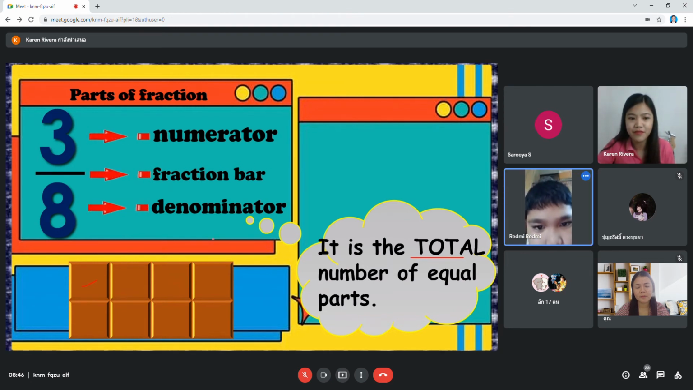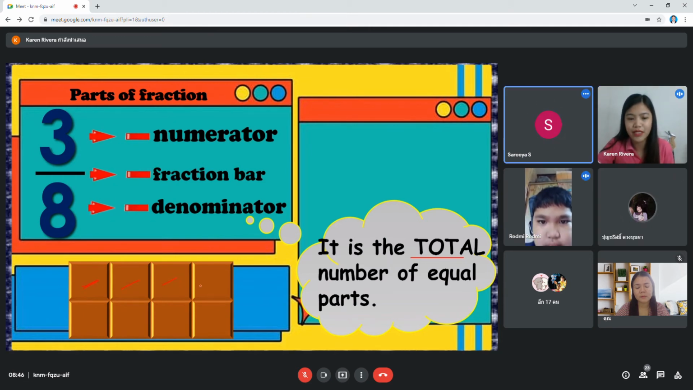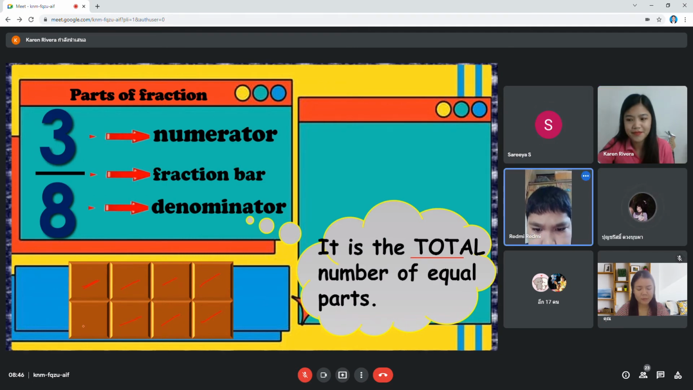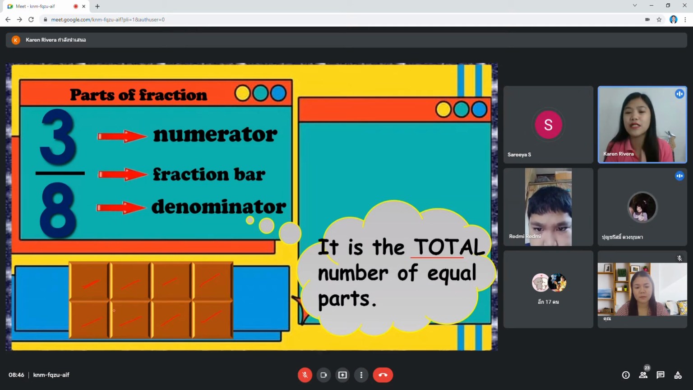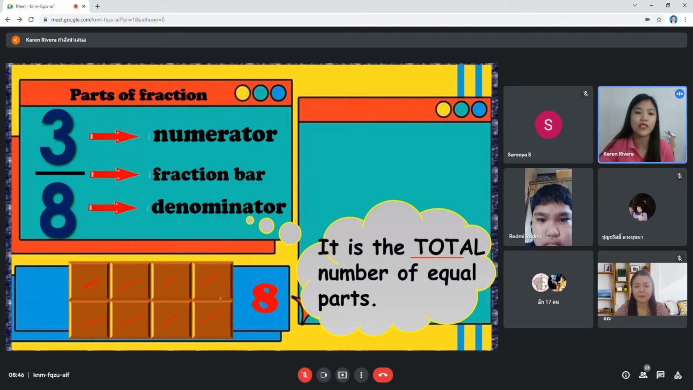We have here the denominator. What is the total of equal parts? How many is it? 1, 2, 3, 4, 5, 6, 7, 8. So how many total equal parts do we have? We have 8. That is our denominator. You will cut it into 8 parts.